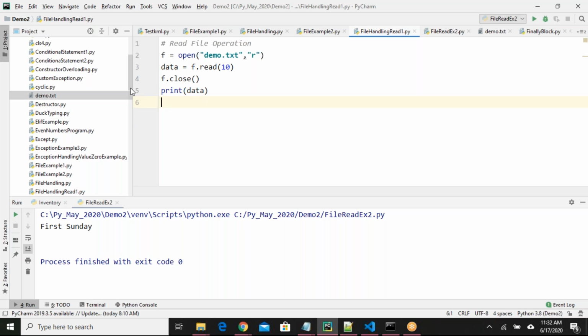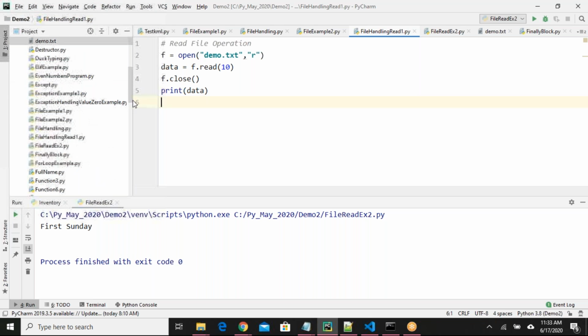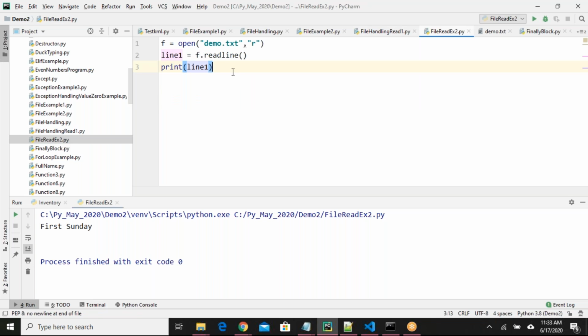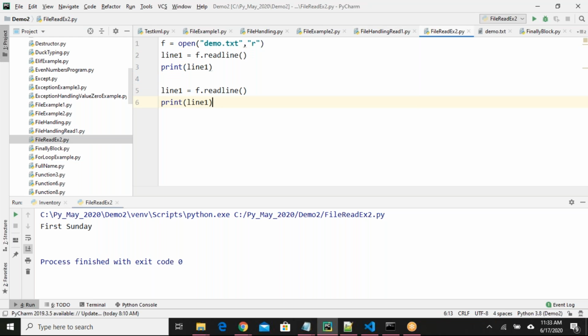Let me show you. See here, if I say again, I'm reading again. Here if you want you can say line1, or if you want to change it to line2 also fine, no problem.